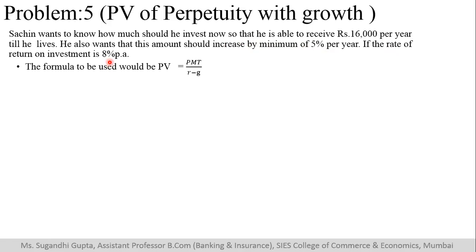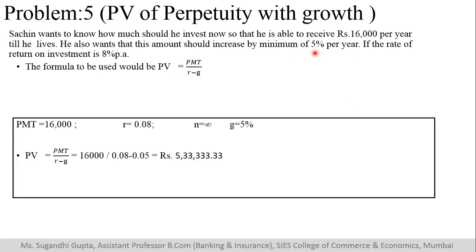The formula that we use is, this is the future value. He wants 16,000, so that will come. R, which is rate of interest, and G, which is the growth. When you substitute, if we invest 5 lakh 33,333 rupees approximately, at the end of every year he will get 16,000 with a growth of 5% to it.